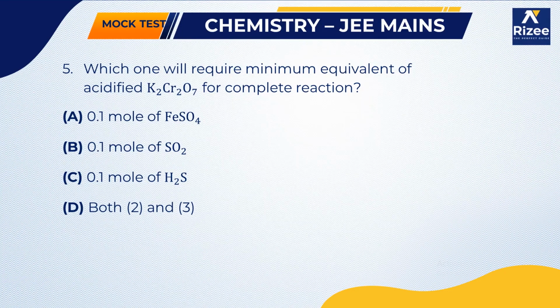So here what he has given is: which one will require the minimum equivalent of acidified K2Cr2O7 for complete reaction. First of all, we have to know what type of agent K2Cr2O7 is. K2Cr2O7 is an oxidizing agent. So first let's see FeSO4.